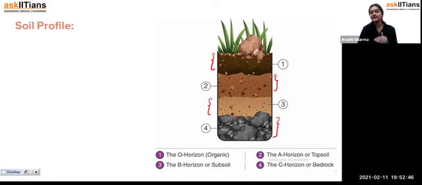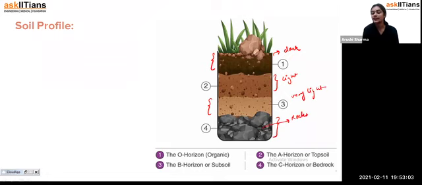As you can see here, students, this is one section, this is another section, a third section, and a fourth section. You can see there is some difference in all of these sections. This one is very dark in color, another one is somewhat light, and then it is very light in color, and after that you are getting only rocks. When you go very deep into the soil, you get rock at the very end, very near the ground. So that's how you can see that the soil is divided into very distinctive layers, and when we divide the soil into distinct layers, we call it the soil profile.